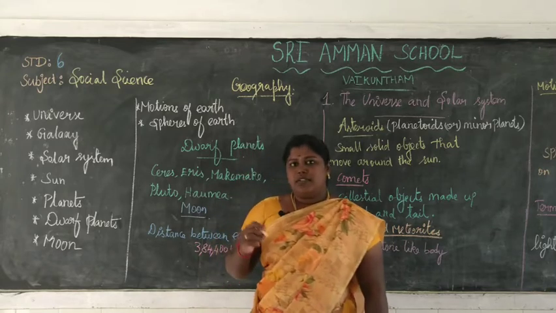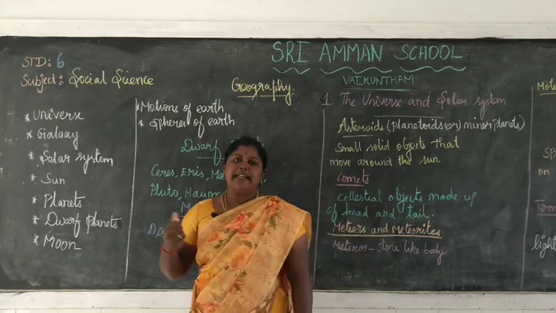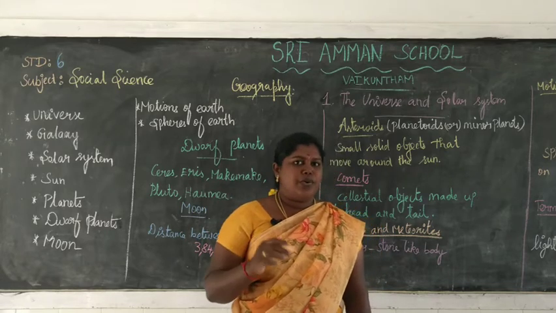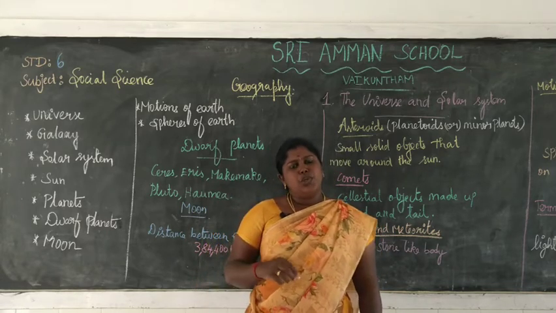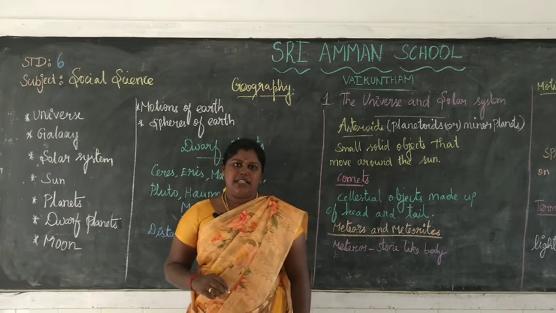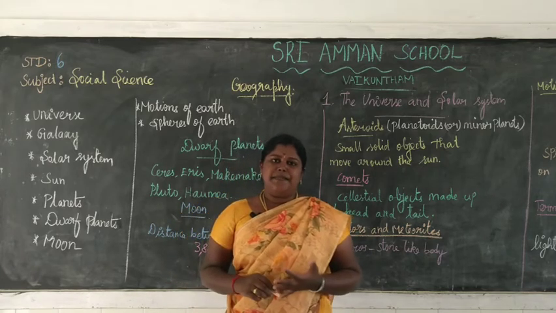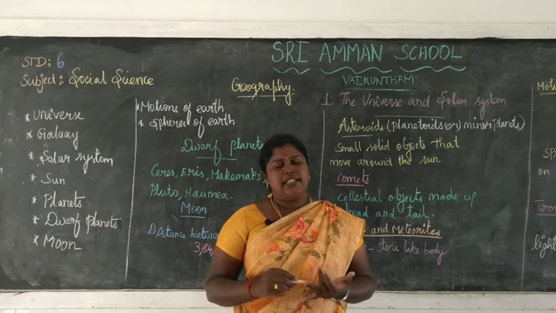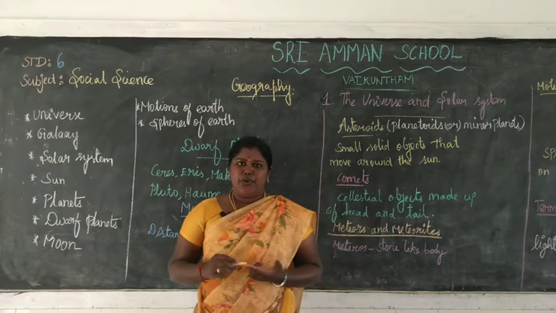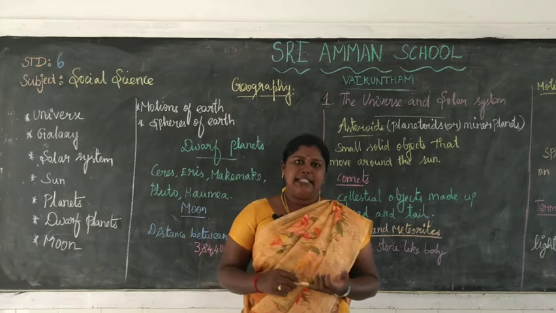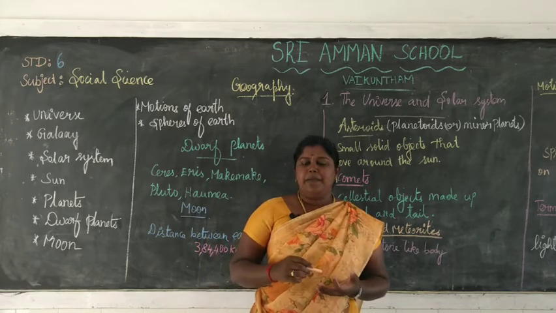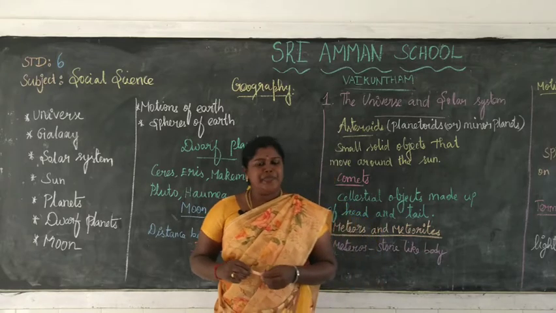So, next one, planets. Planets means wanderer. The planets revolve around the sun. Totally there are 8 planets. What are the 8 planets? They are Mercury, Venus, Earth, Mars, Jupiter, Saturn, Uranus and Neptune. These are all the 8 planets which revolve around the sun.